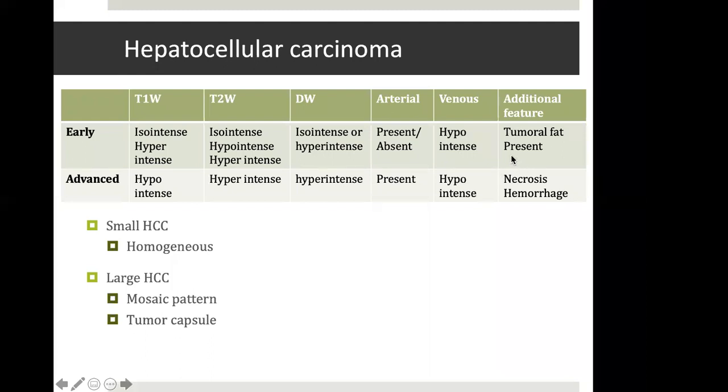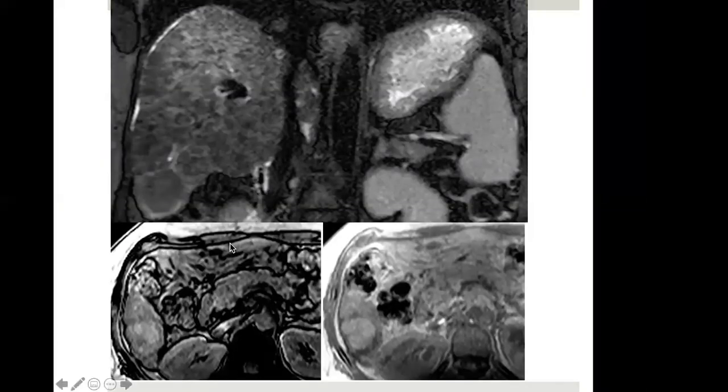And additionally, presence of tumor fat indicates a relatively low grade and a well-differentiated HCC. And presence of necrosis and hemorrhage indicate a more aggressive HCC. Small HCCs may have a very homogeneous internal architecture, while large HCCs may have a mosaic pattern and a tumor capsule. So let us just look at some examples on the images of a few of the liver tumors, a few of